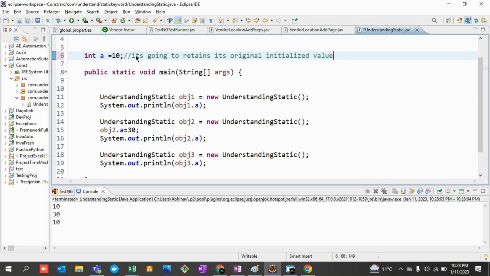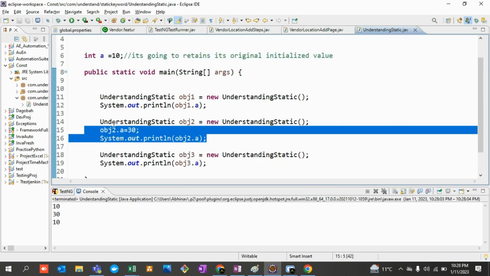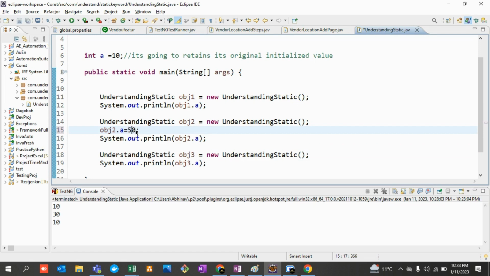I hope everybody is able to understand what I'm trying to say over here. So your non-static global variables are going to retain their original initialized value no matter how many times you create an object or how many times you change its value. Let's say this time I change this value to 50. Again, it's going to retain the same original initialized value, right?